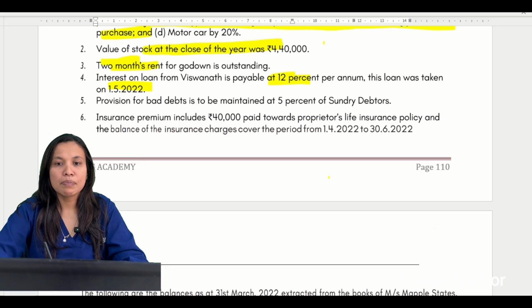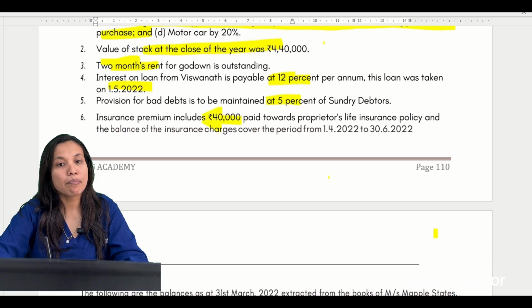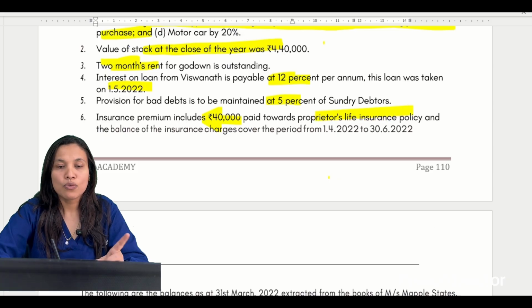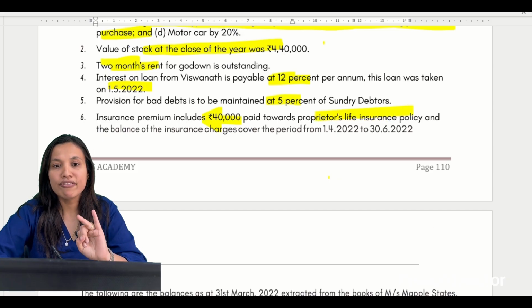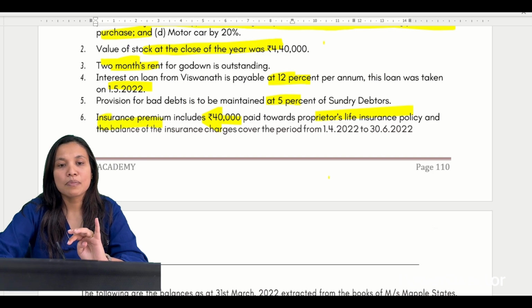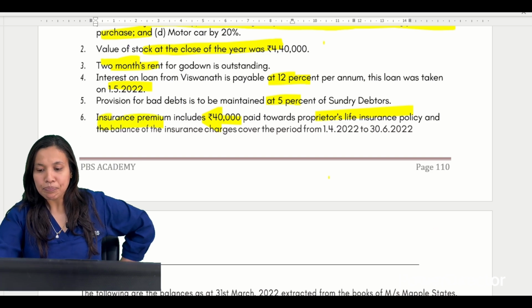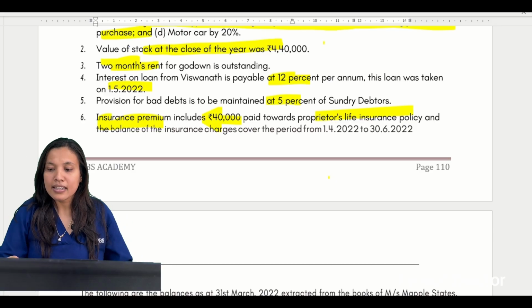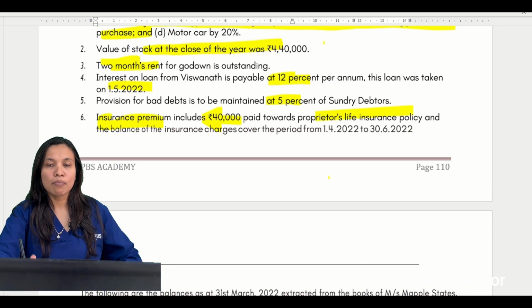PDD is to be maintained at 5%. Insurance premium includes 40,000 paid towards proprietor's life insurance. So there is an adjustment for rent, for interest on loan, for PDD, and for insurance premium. When we have kept all those things in mind, next we can proceed with our problem.